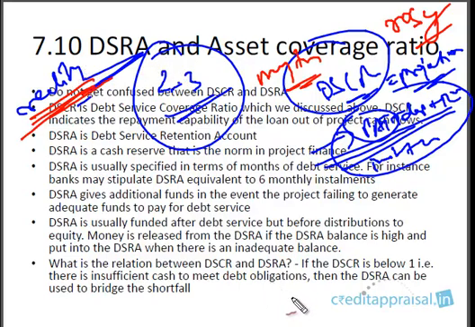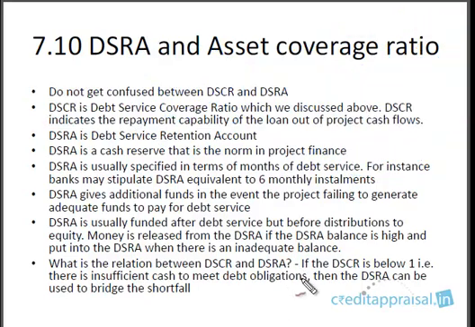This provides real comfort to the bankers, because in case the company could not meet the repayment obligation, then bankers will be drawing upon this DSR. It is up to the bank to stipulate how much DSR should be. Say, for example, if it is monthly installments, the bank may say 6 monthly installments, or 3, or 12. It depends on the riskiness of the cash flows they envisage. Or if it is a quarterly repayment, 2 quarters or 3 quarters. It's up to the banker. So it's an additional fund for the bankers in the event that the project fails to generate adequate funds to pay the installments.